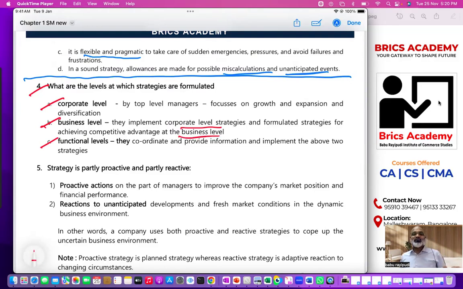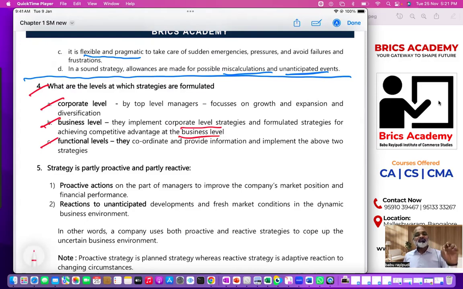So corporate level managers, that is top level managers at head office, including the board of directors, chairman, managing director, will be designing strategies for the entire group. Business level managers will be designing strategies for their particular business.